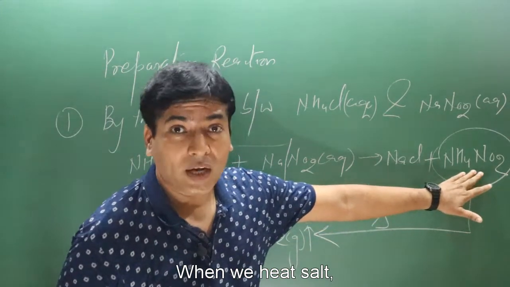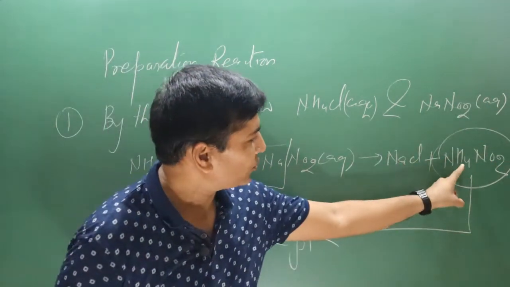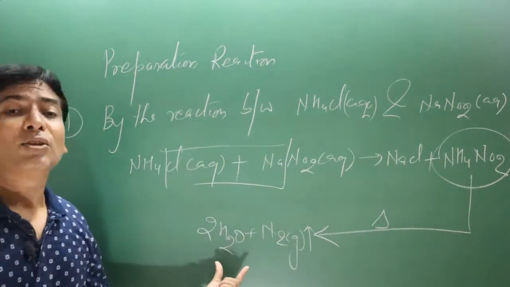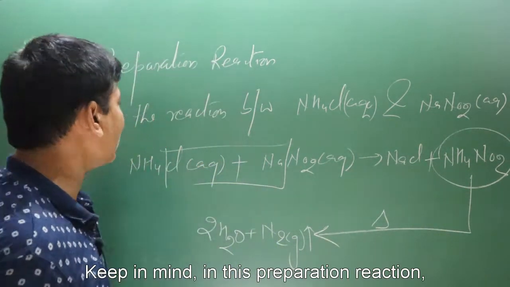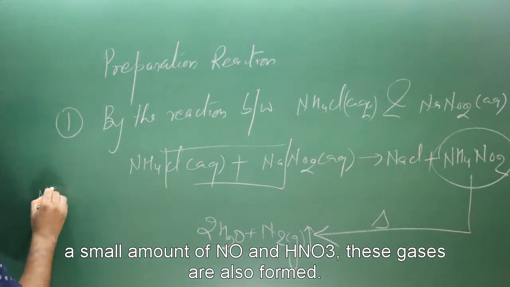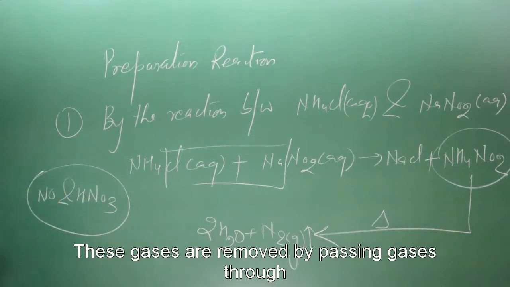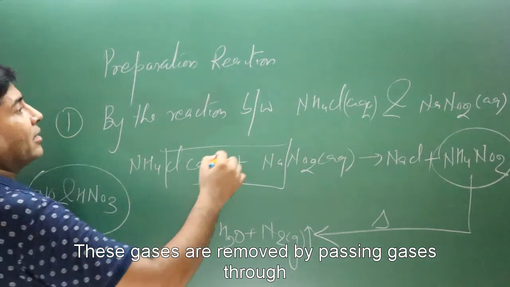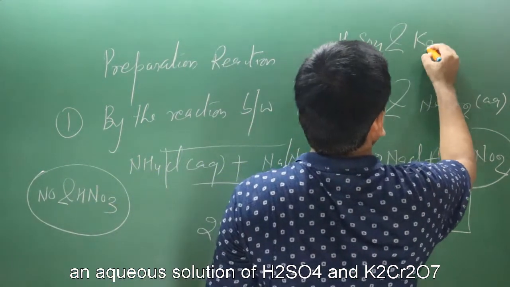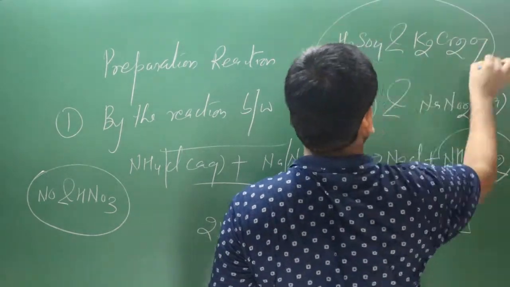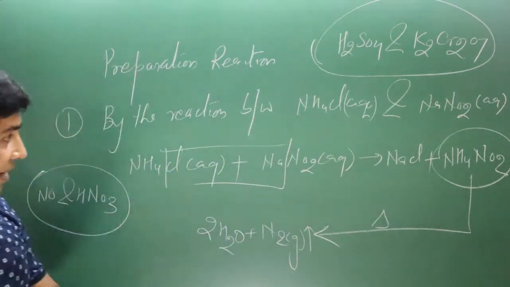When we heat this salt, you can remove the maximum amount of water. Okay, so 4 hydrogen and 2 oxygen will remove 2 water molecules, and then we are left with the 2 nitrogen, which will make nitrogen gas. Keep in mind, in this preparation reaction, some small quantity of NO as well as HNO3 gases are also formed, and these gases are removed by passing this gas through an aqueous solution of H2SO4 and potassium dichromate, K2Cr2O7. When these gases are passed through this aqueous solution, they are separated out.